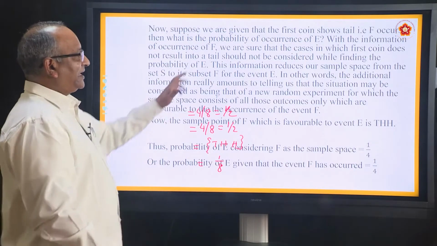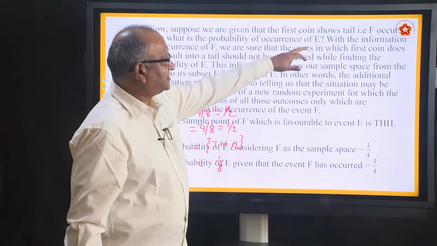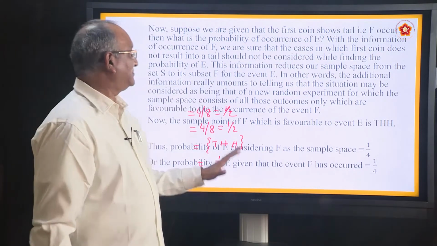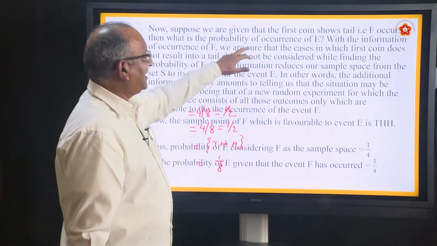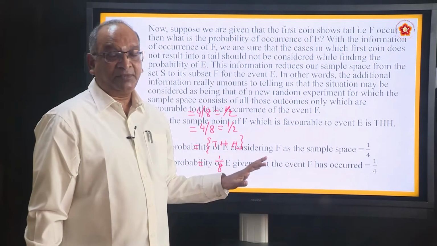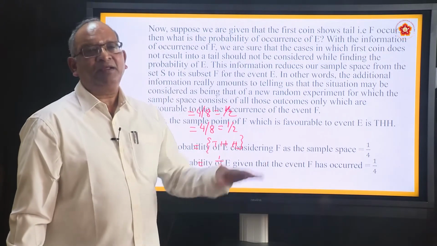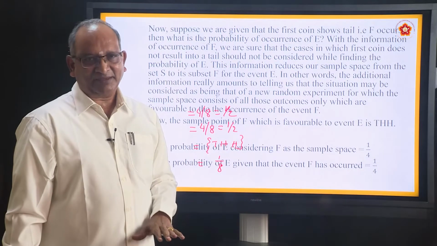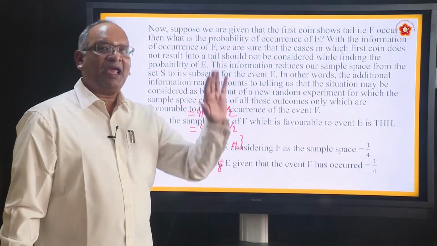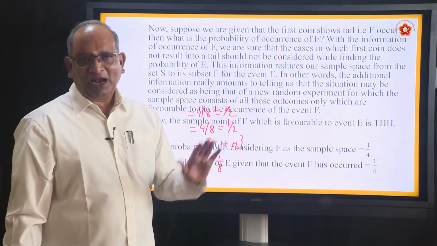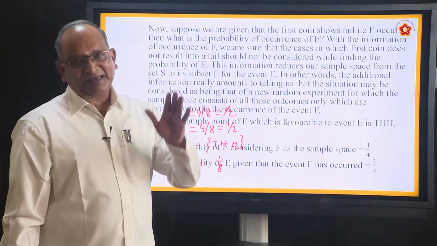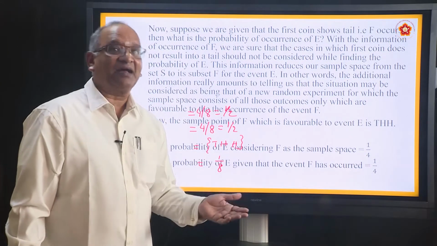Now suppose we are given that the first coin shows tail, that is F occurs, then what is the probability of occurrence of E? Now we are coming to define conditional probability. What is he assuming? F has occurred. What do you have to find out? Occurrence of E when F has occurred.